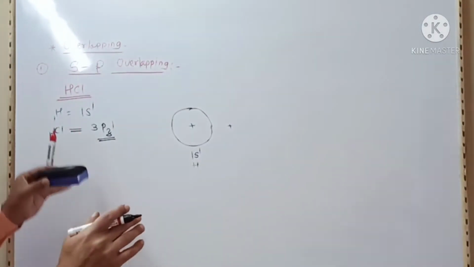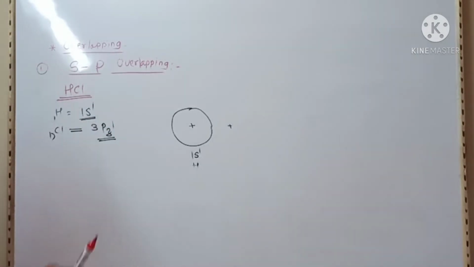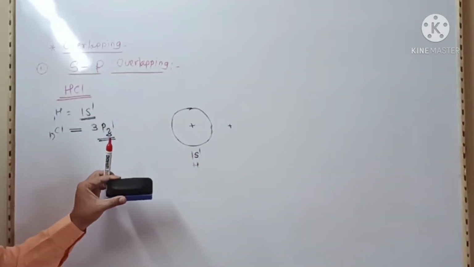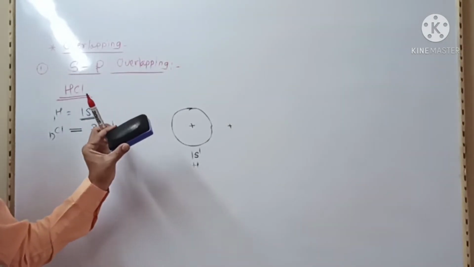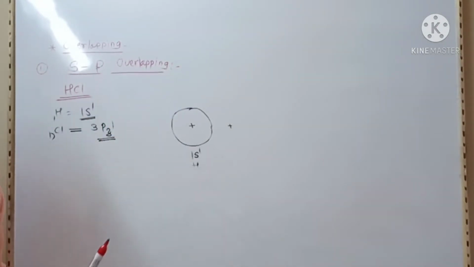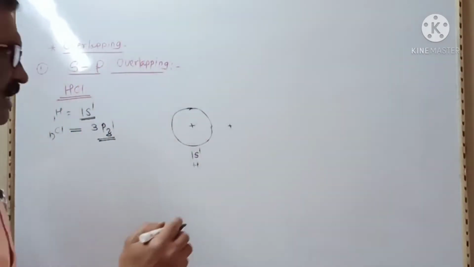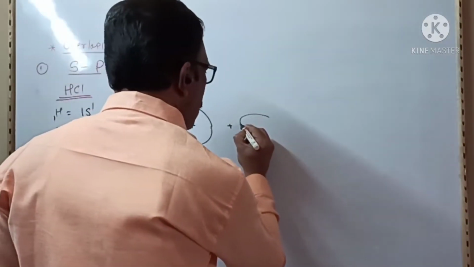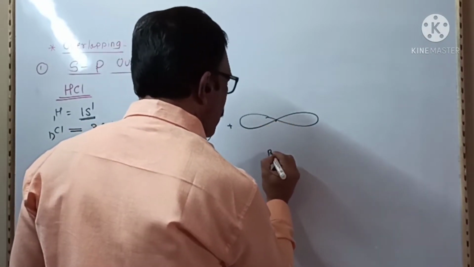During the formation of the HCl molecule, the half-filled 1s1 orbital of hydrogen overlaps with the half-filled 3pz1 atomic orbital of chlorine and forms s-p overlapping.